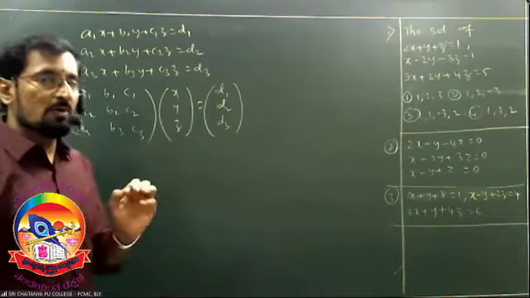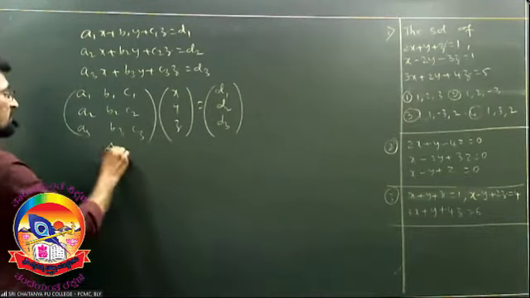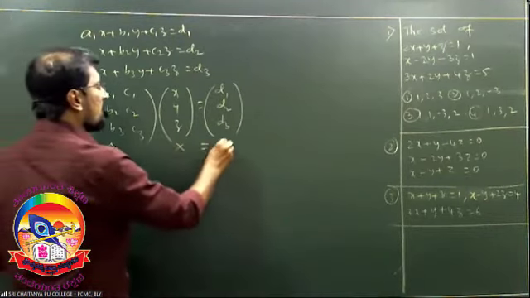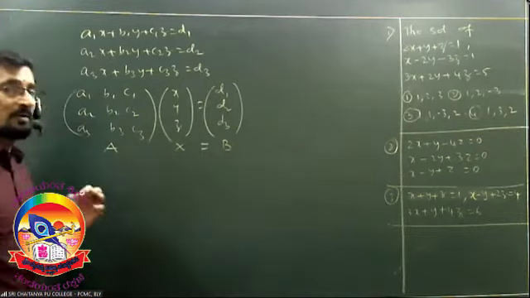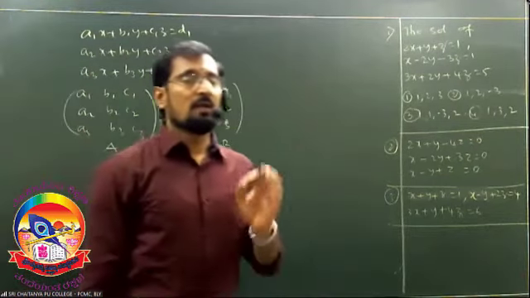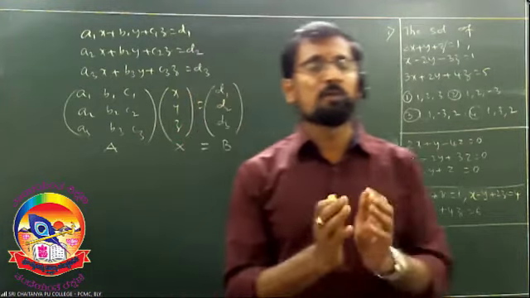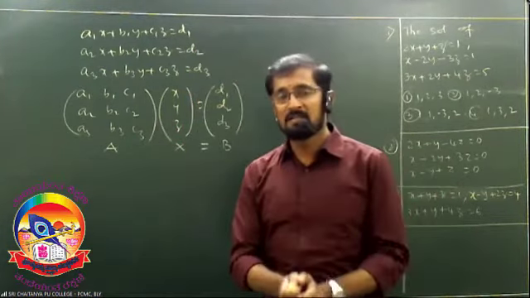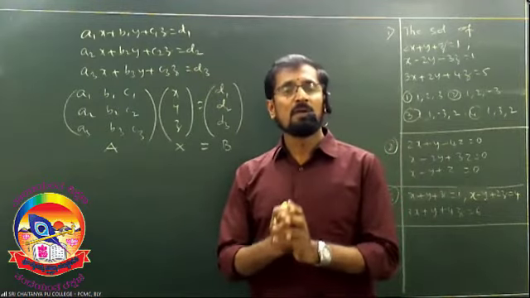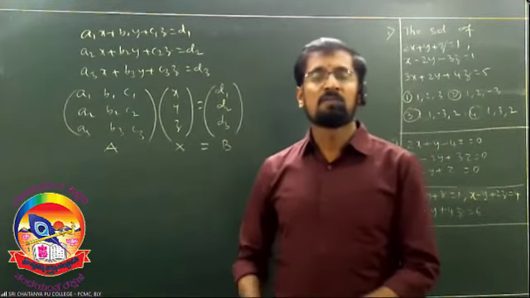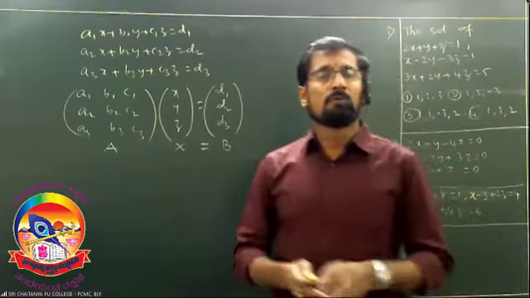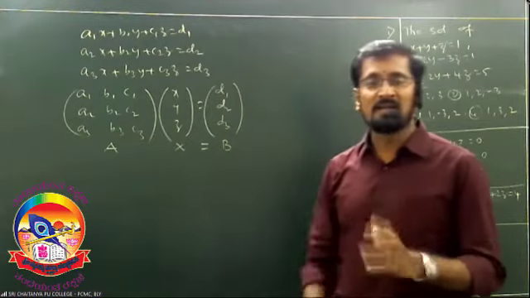This is the coefficient matrix, this is the variable matrix, and this is the constant matrix. Now you are going to get one matrix called the augmented matrix. I insist you please close your books and just listen to the concept, which is useful for only objective. It is not preferable for your PU. You should not write this in your book.